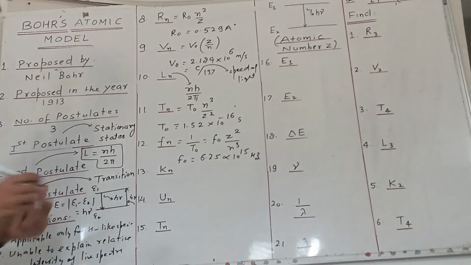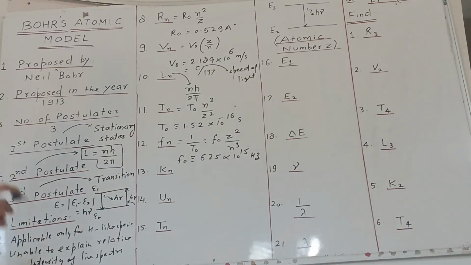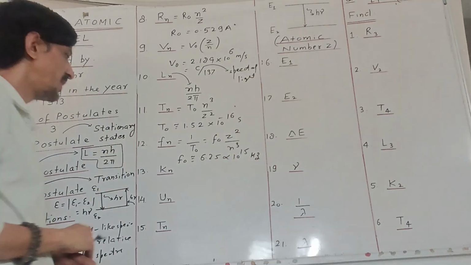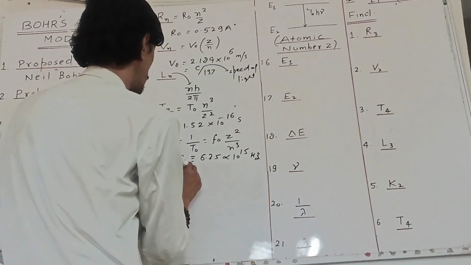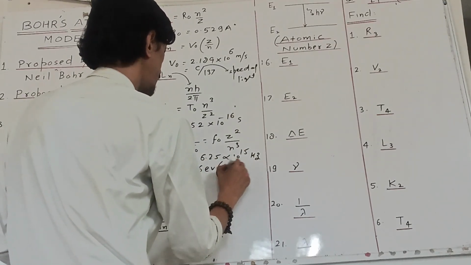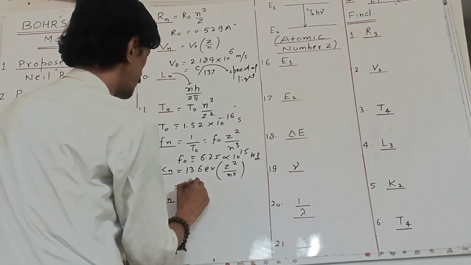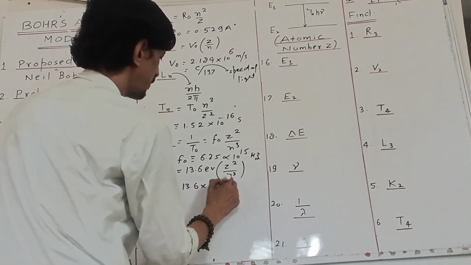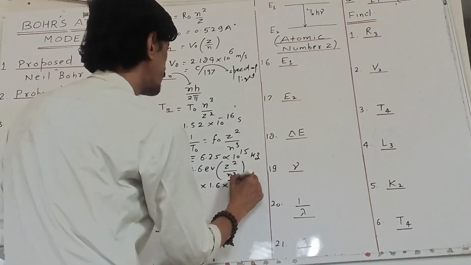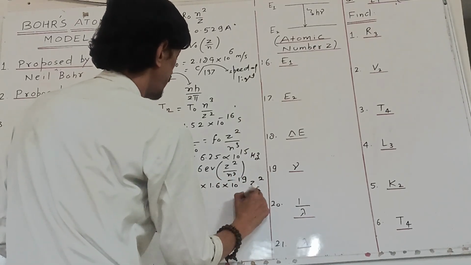So this is approximately equal to this. So it's the standard effect, and the frequency of the electron in the nth state is given by this. Then we have the kinetic energy of the electron in the nth state. So the kinetic energy is 13.6 electron volt Z square by n square. And if you want to convert it into joule, you can simply do that by multiplying with 1.6 into 10 raised to the power minus 19, Z square by n square. This will be in joule.